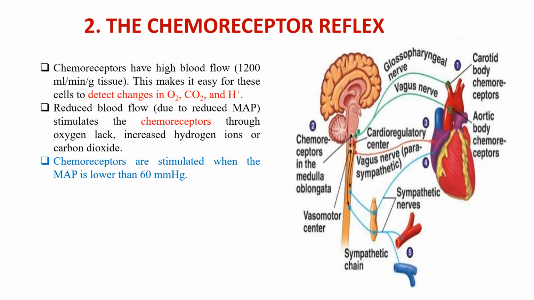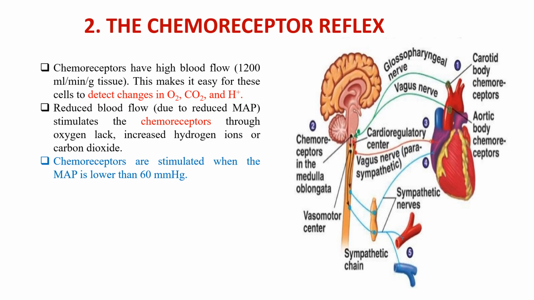Then second, we have the chemoreceptor reflex. Chemoreceptors have high blood flow, 1200 ml per gram of tissue. This makes it easy for the cells to detect changes in oxygen, carbon dioxide and H+.